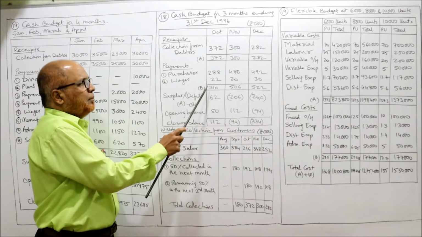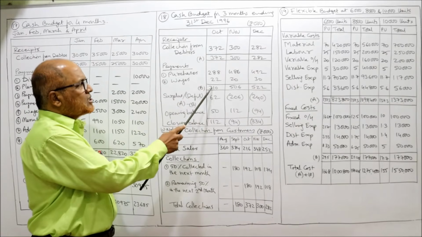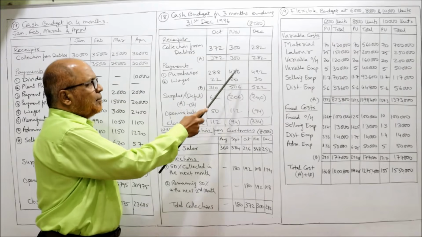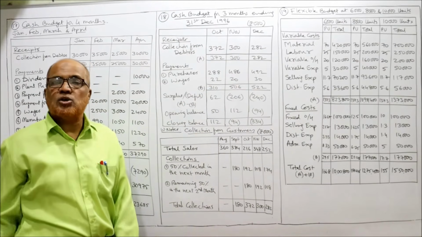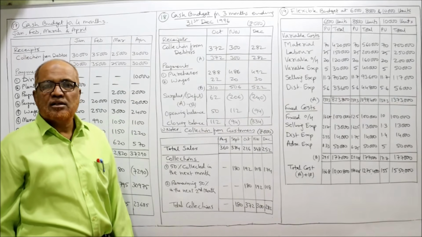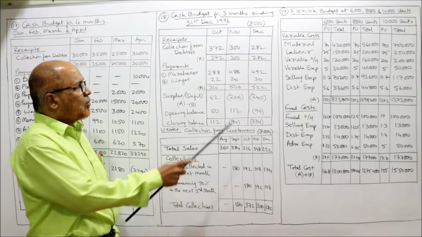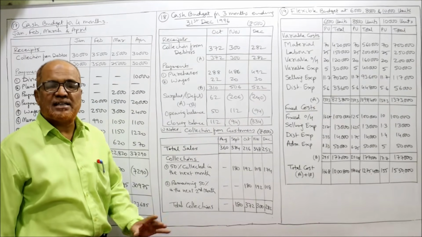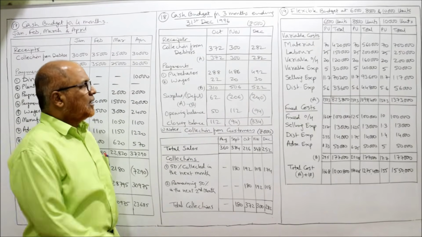A total we got, B total we got, surplus or deficit A minus B. 372 minus 310, 62. Surplus. 300 minus 506, deficit of 206, shortage of 206. So there is overdraft facility required. Overdraft facility required of 2,06,000. We require the overdraft in the month of November.